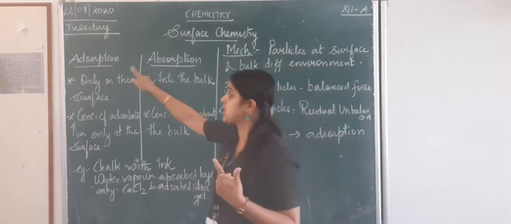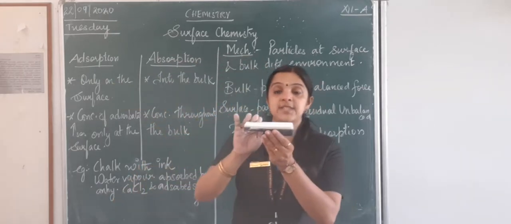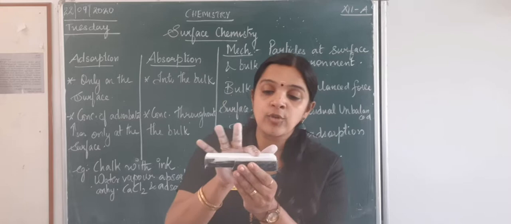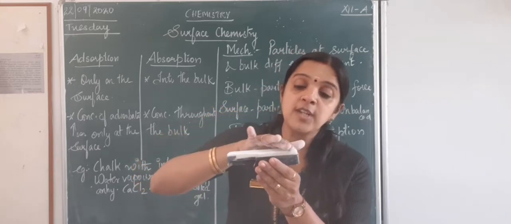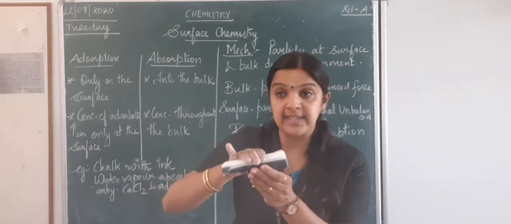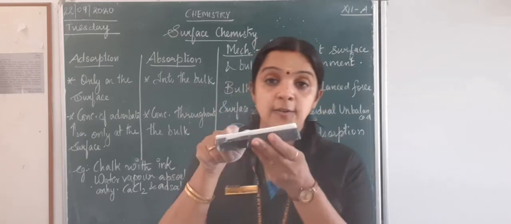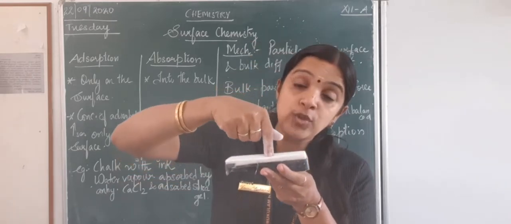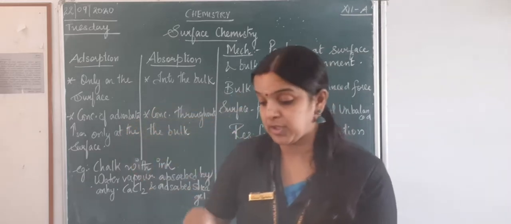So adsorption happens only at the surface. When I say this is my substance, adsorption is occurring only on the surface. It is not getting into the duster. It is only on the top layer, that is, only at the surface of the adsorbent. But what is absorption? Not only on the surface, but it also gets into the bulk. It gets into the substance. That is called absorption.